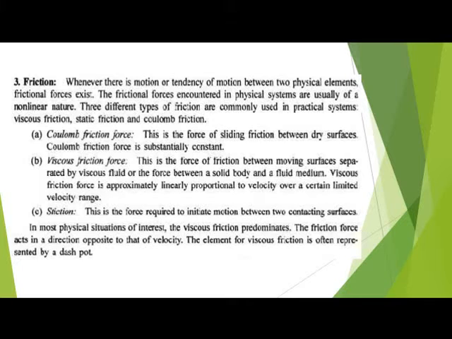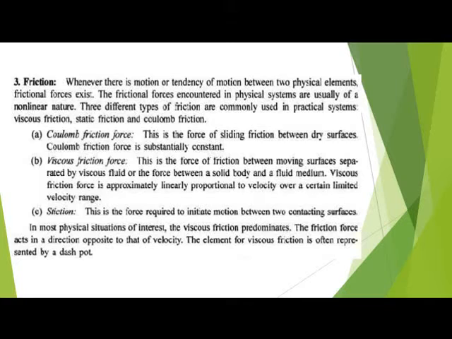And the third one is friction. Friction is the tendency of motion between two physical elements, and a friction force will exist. Understood? Suppose there are two solid bodies in contact, where one surface is fixed and the other surface of the body is moving. Then friction will come.